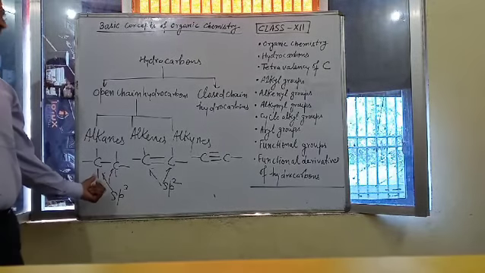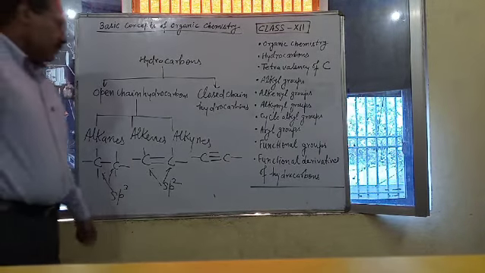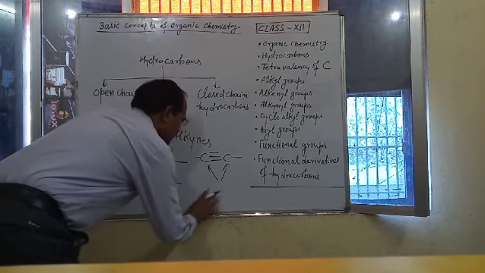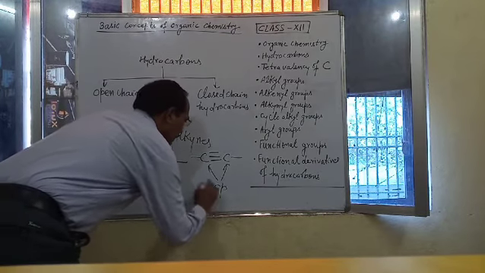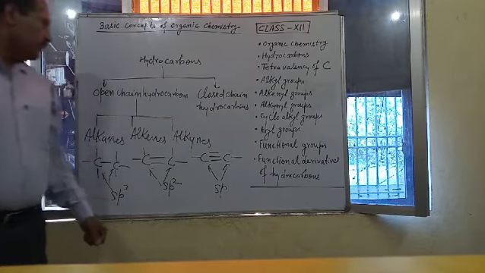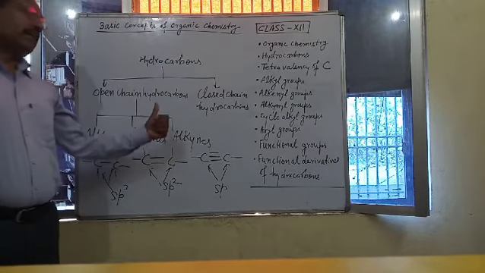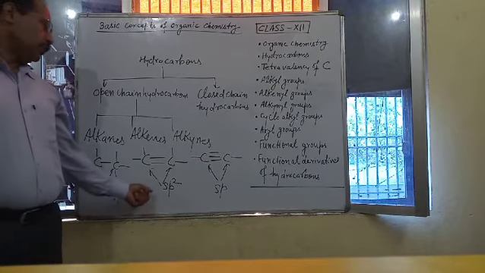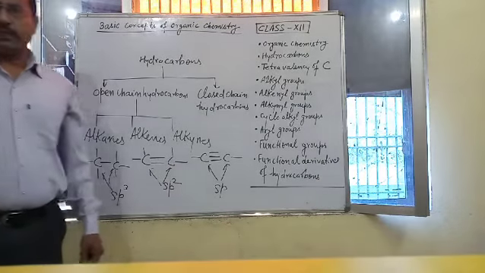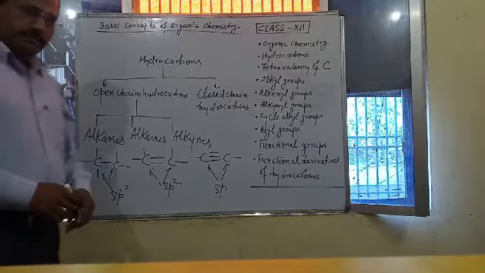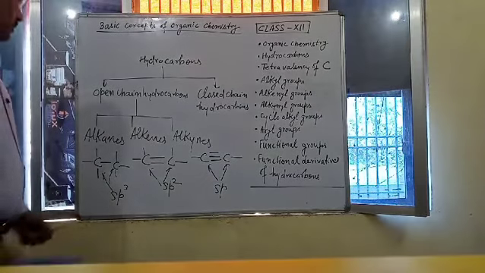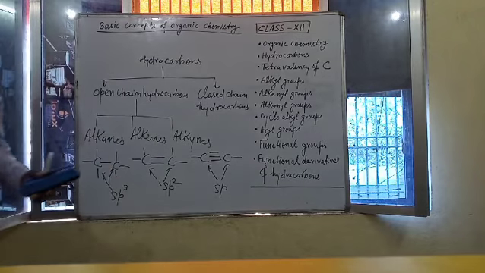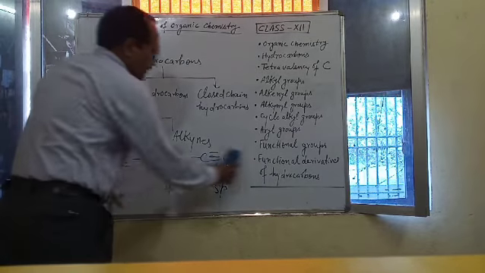Single bond carbon atom is sp3 hybridized. And a triple bonded carbon atom is called sp hybridized. Means in case of alkanes, alkenes and alkynes, carbon uses sp3, sp2 and sp hybridizations respectively. These hydrocarbons may be represented by a general formula.